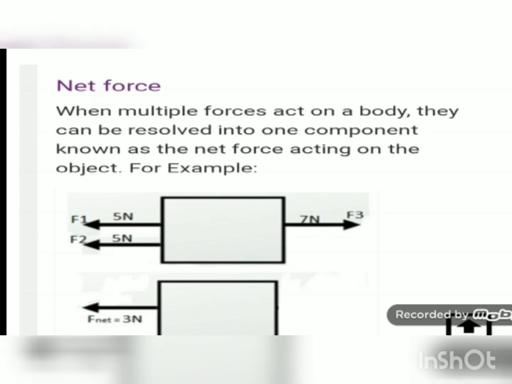If you want to calculate the net force, how will you calculate? See, 5 Newton plus 5 Newton minus 7 Newton. So net force will be 3 Newton in the direction where more force is applied. So net force is actually the resultant force by which the object moves.